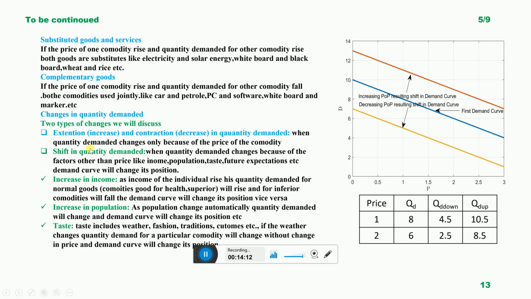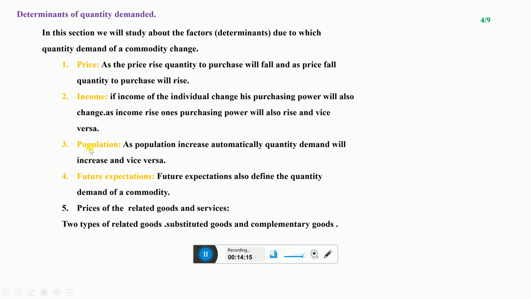Third one, population. Again, this is very clear that if the population of Afghanistan increases, automatically the quantity demanded by the public will increase, and if the population decreases, the quantity demanded by the people will decrease. This is very clear. The fourth one, future expectations. And this is also one factor due to which the quantity demanded changes.